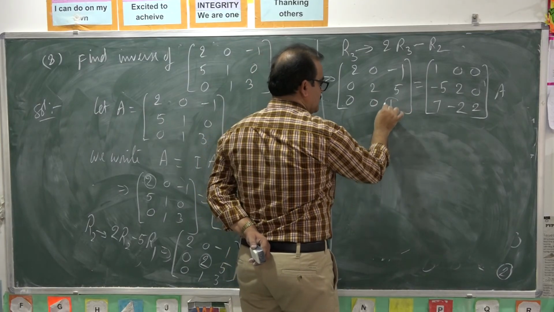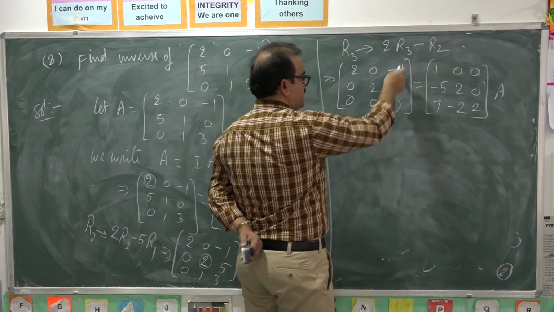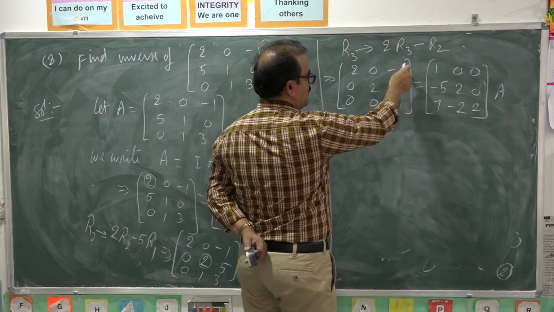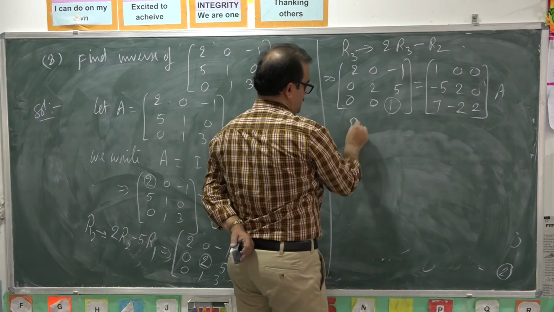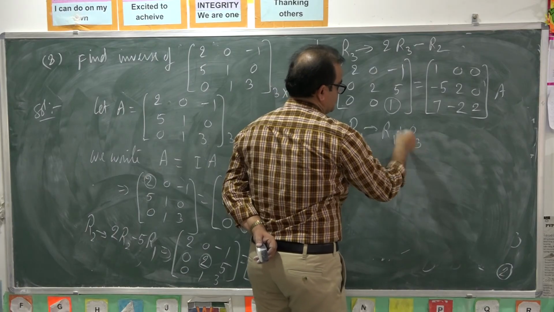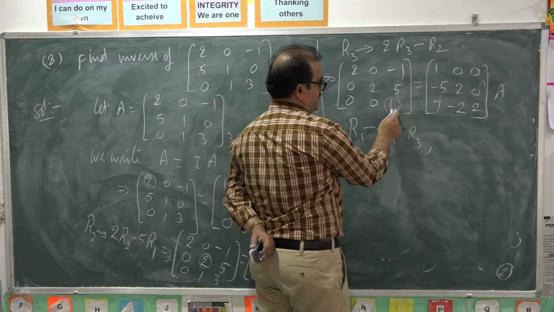Now take the third diagonal element. By using this third diagonal element, try to reduce the remaining elements in third column as 0. How it will become 0? R1 plus R3. How it will become 0? Multiply this with 5 and subtract it.